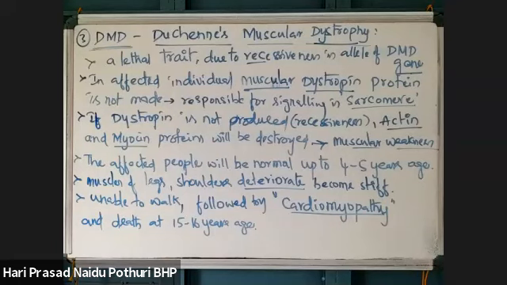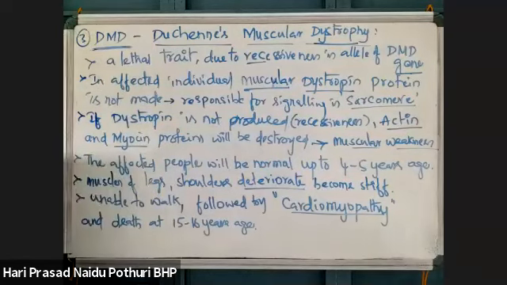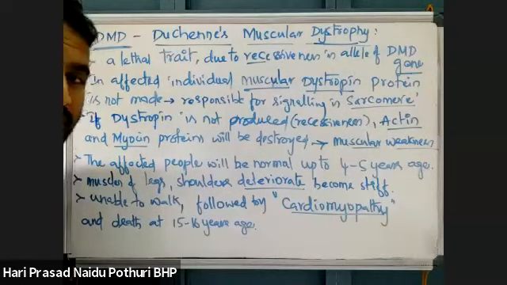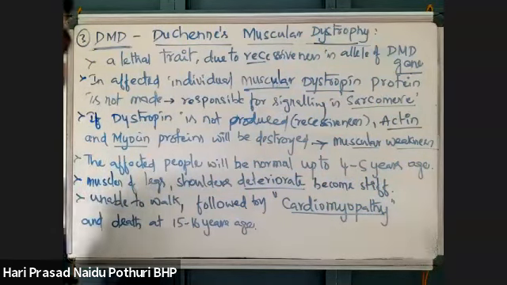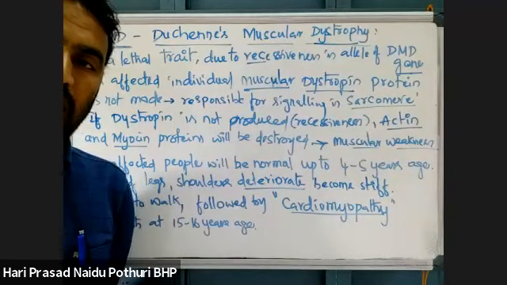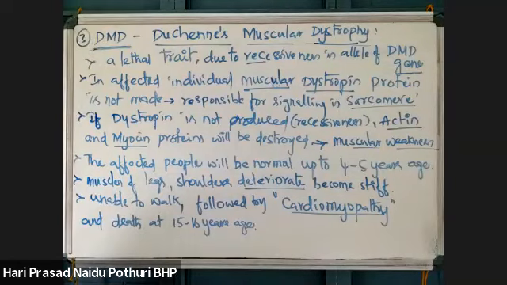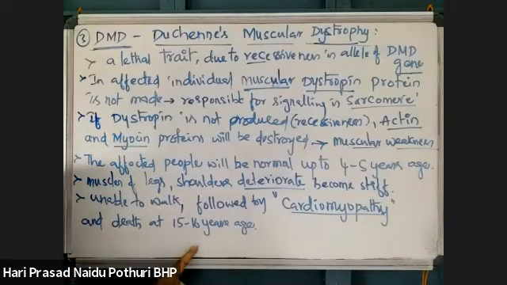Carrier females look normal, but they carry one recessive X chromosome. Recessive males will show this DMD. Okay, but for the carrier female, no problem.